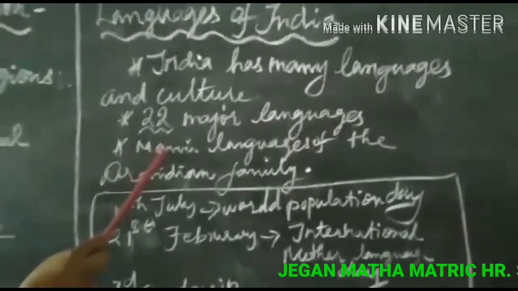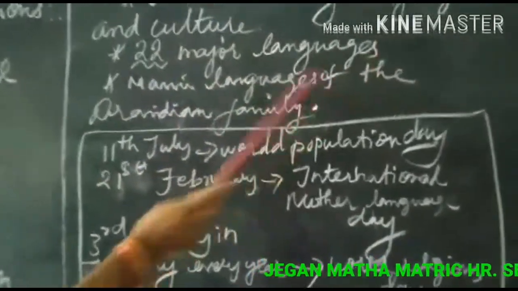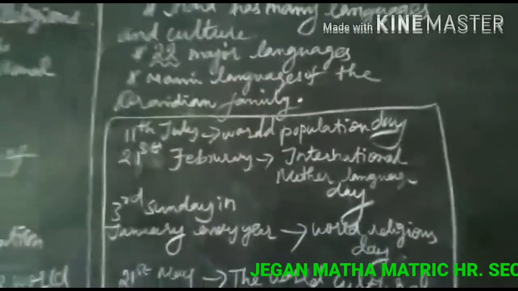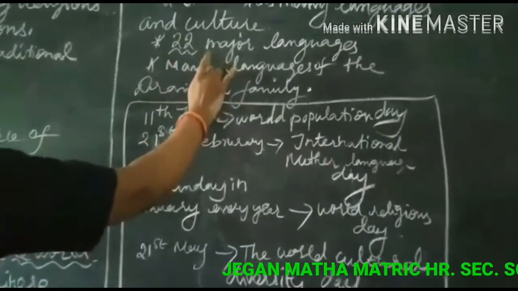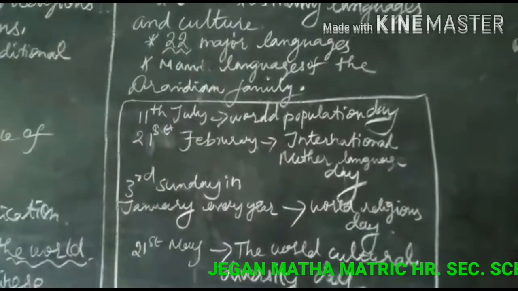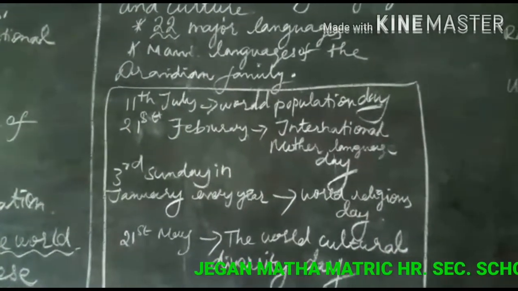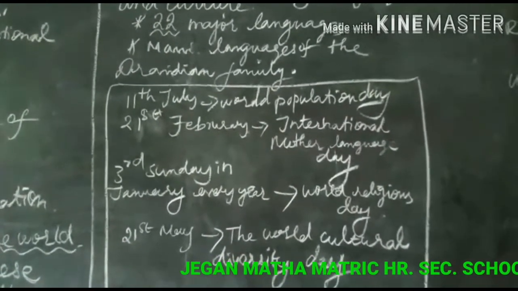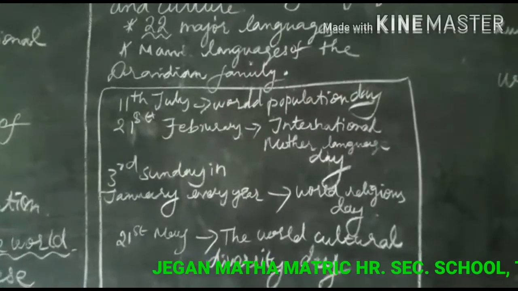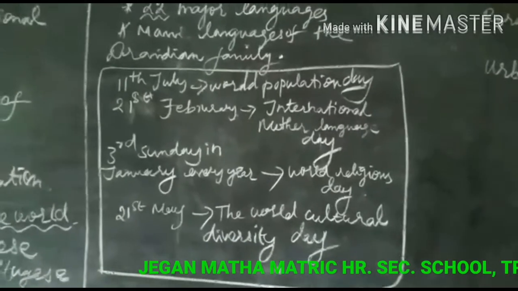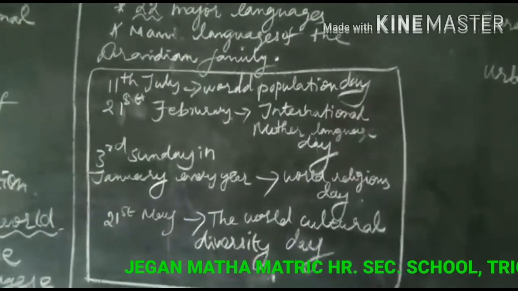The main languages of the Dravidian family are Tamil, Telugu, Kannada, Malayalam and so on. These languages are mainly spoken in South India. It's a very important one, children.